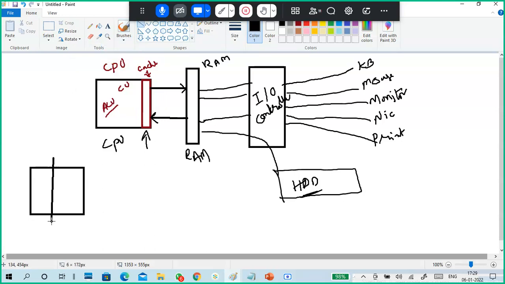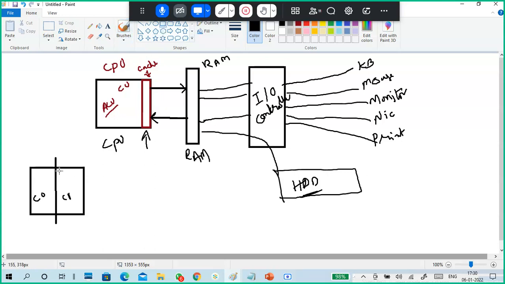This processor is divided into two parts logically. Each part I call a core. Core 0, core 1, means it is a 2 core processor.